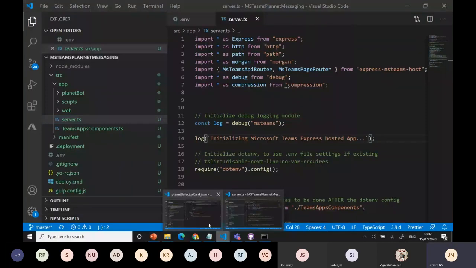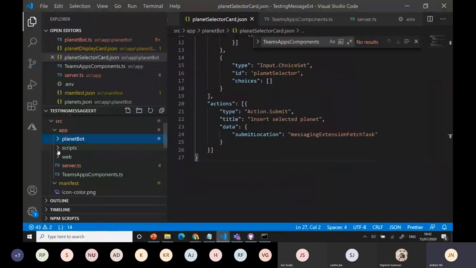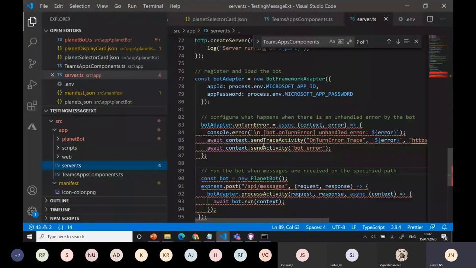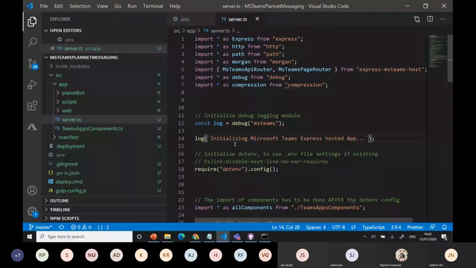Okay, when you go here, at the bottom, you can use the planet bot. Here only I'm calling the corresponding action part. Okay, the action part. Whenever I'm going, I can add the request and response part. Okay, from here the bot, but when you go here, you can see the bottom. You don't have that, right? The create server. After that, just add this thing. It will work. Okay.